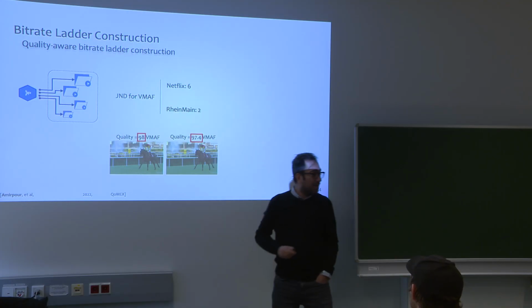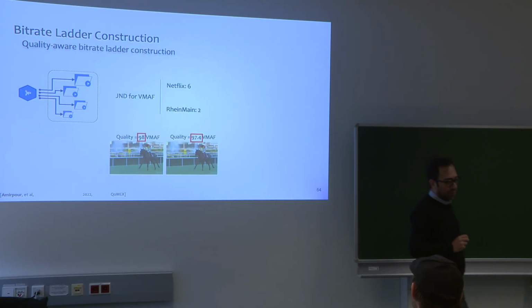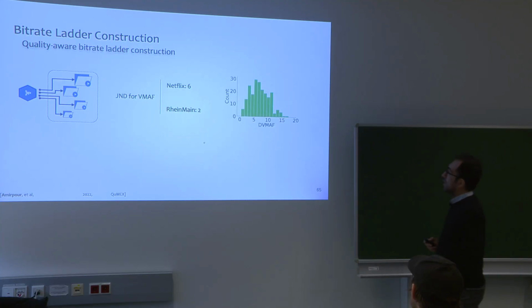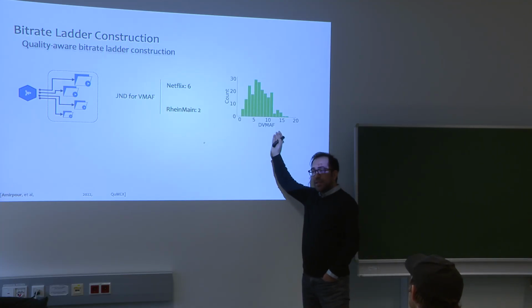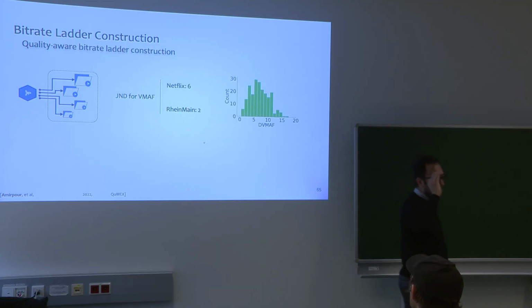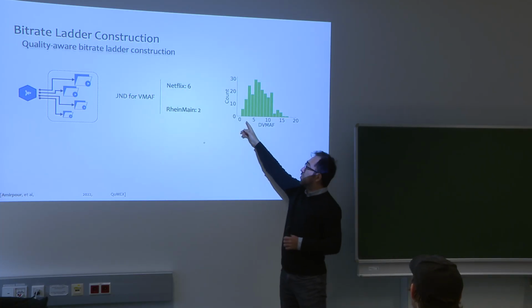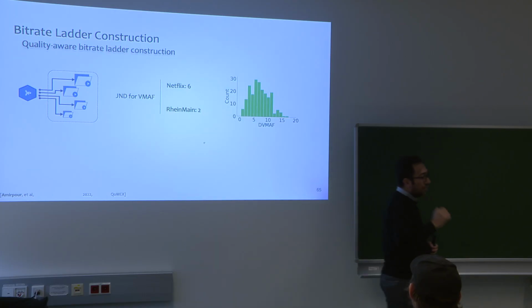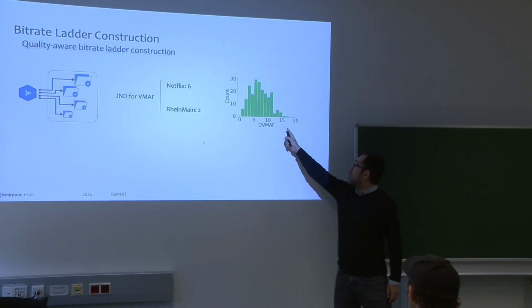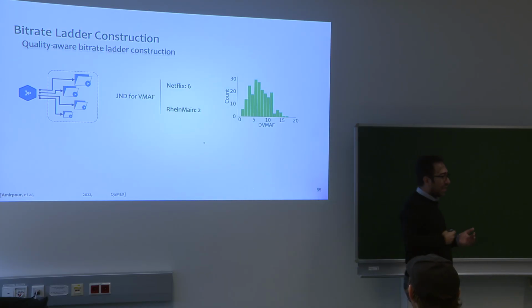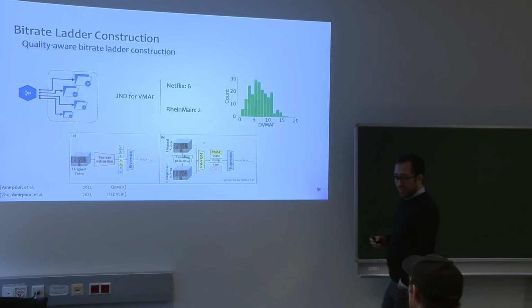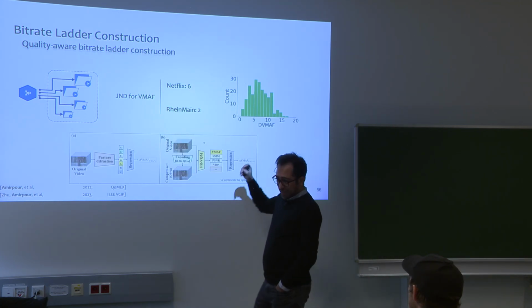But there is another study that shows this difference should be 2. So this motivated us to start to work on this. And we saw that it is completely content dependent. There is not a fixed number that we can rely on. So some of the contents have a quality difference of, for example, around 1, 2, but for some of the content, even with a quality difference around 15, we cannot perceive the differences between them. So based on this, we started to work to address the content dependency.